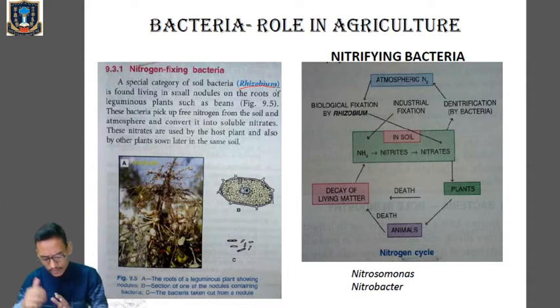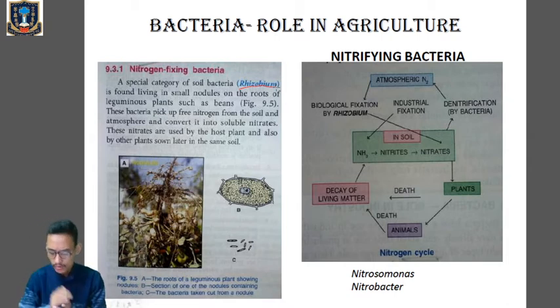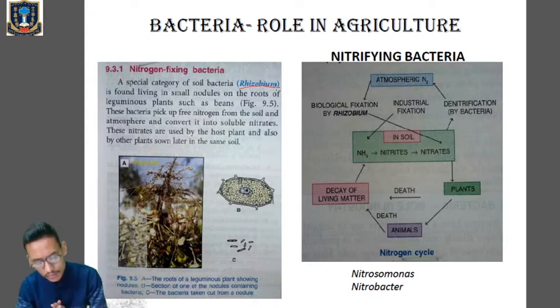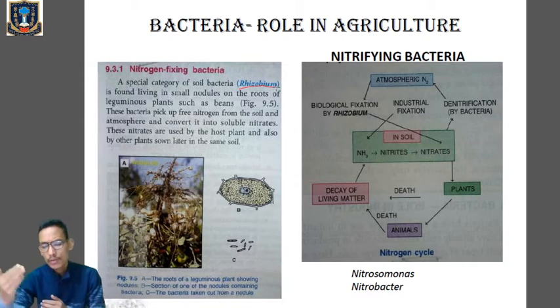Now, these nitrates are also replenished in the soil by the action of nitrification. For this, there are certain bacteria which convert the nitrogenous waste of animals and the dead remains of plants and animals into ammonia. Listen very carefully. This process is known as ammonification.